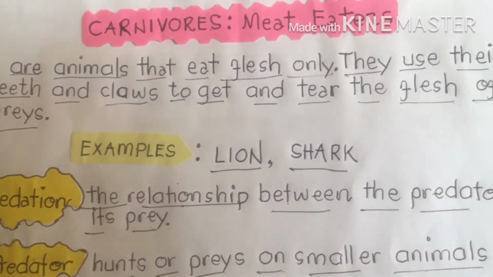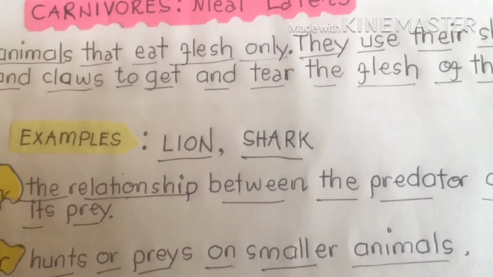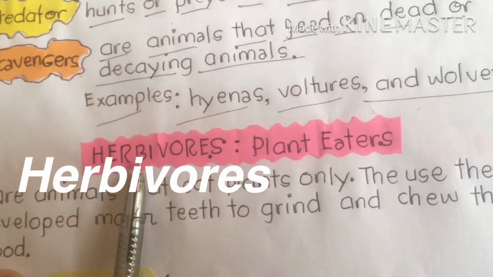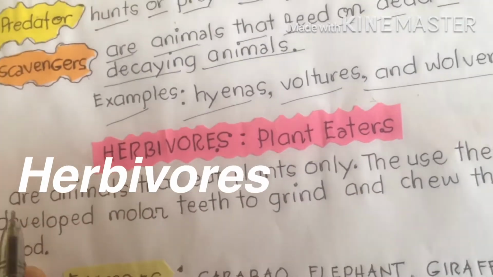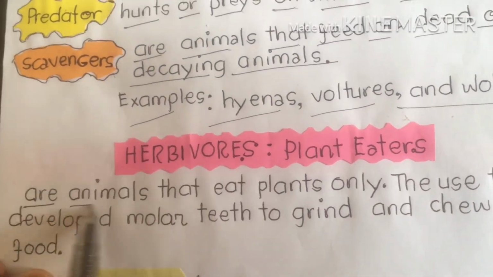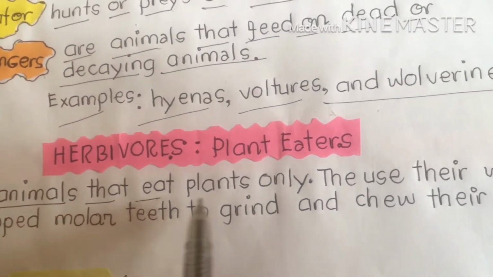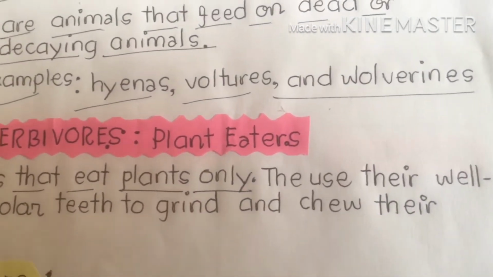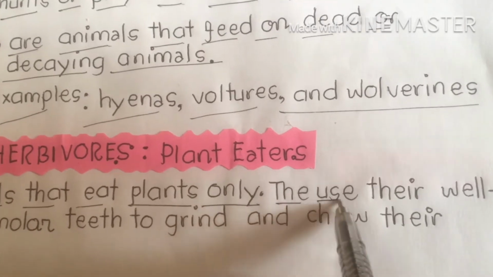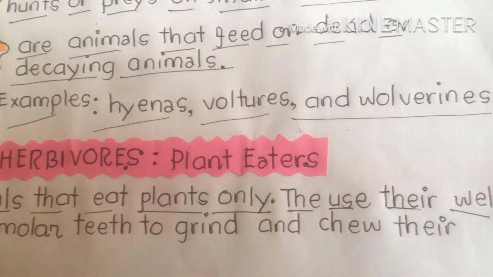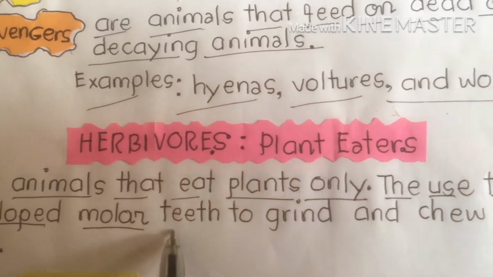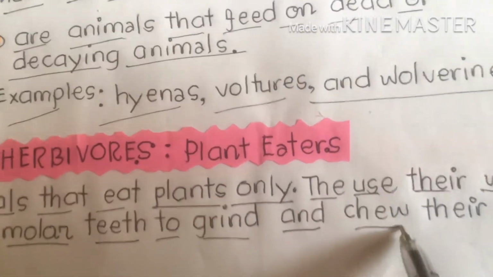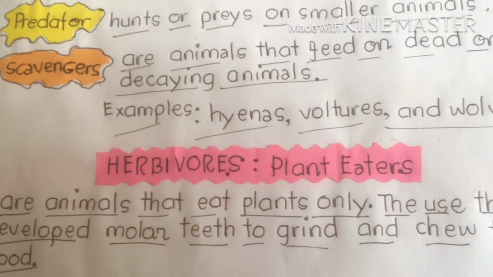Let's proceed to herbivores, or herbivorous. These are what we call the plant eaters. Herbivores are animals that eat plants only. For example, the carabaos. They use their well-developed molar teeth to grind and chew their food. Why?